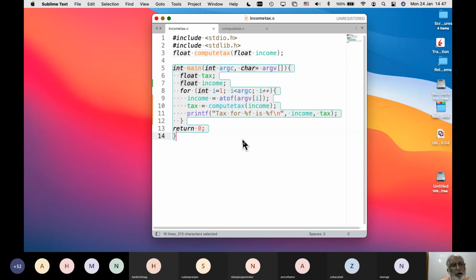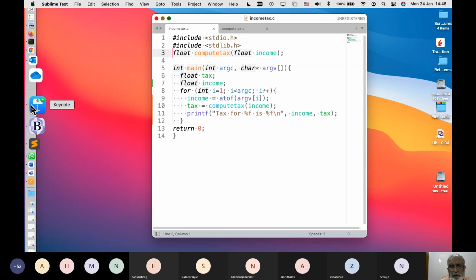So when you're defining your function in a different file, you probably need to indicate which functions you are using, so that the same can be resolved. That I'm invoking a function, compute tax, which returns float type, and it needs one parameter called income, which is again float type. And that is why I'm invoking it. If I don't declare it, by default it assumes the return type as integer, and that could be a problem because I'm trying to use a float.